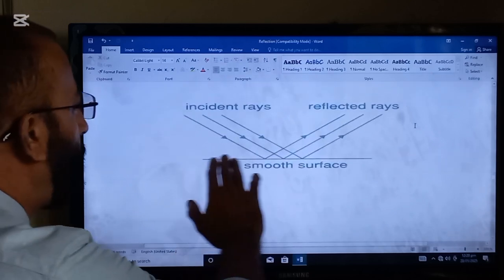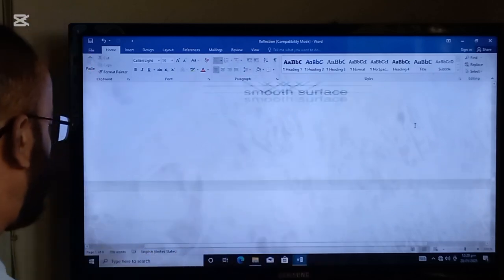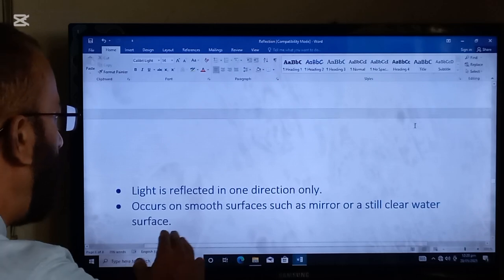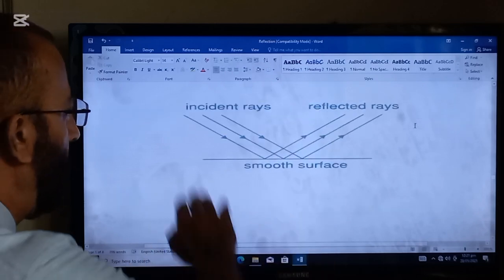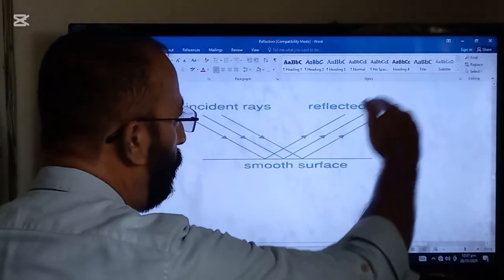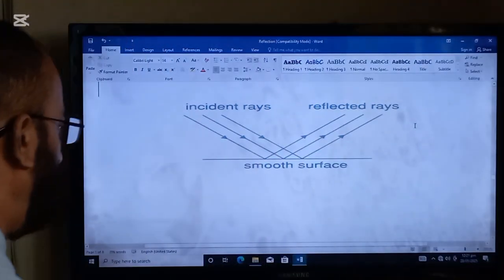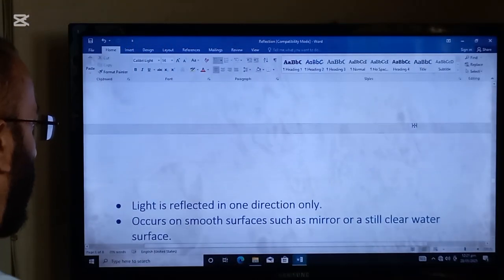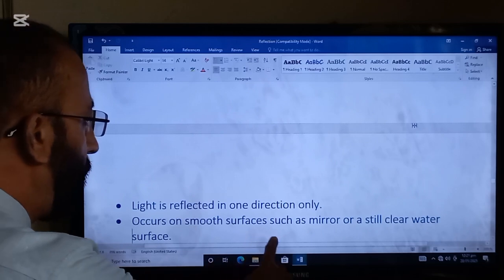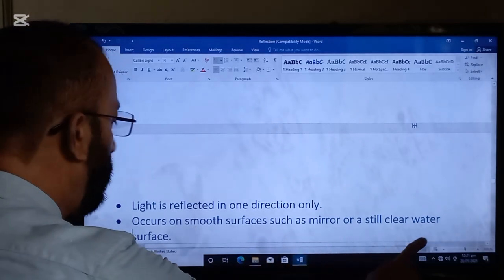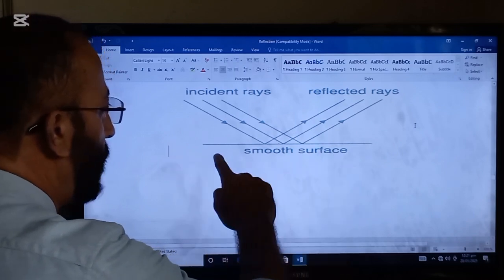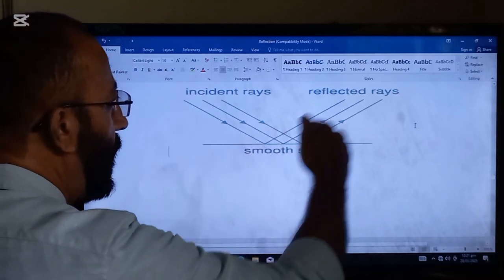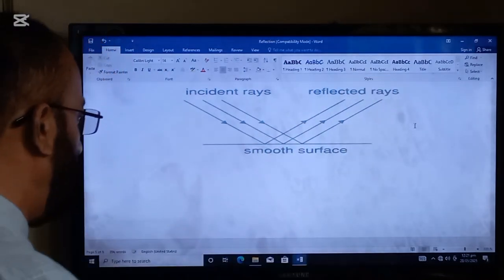This is the figure of the regular reflection. Light is reflected in one direction only. So you can see light is reflected in one direction only. Occurs on smooth surfaces such as a mirror or still clear water surface. So you can see here is a smooth surface which is reflecting the light in one direction only.